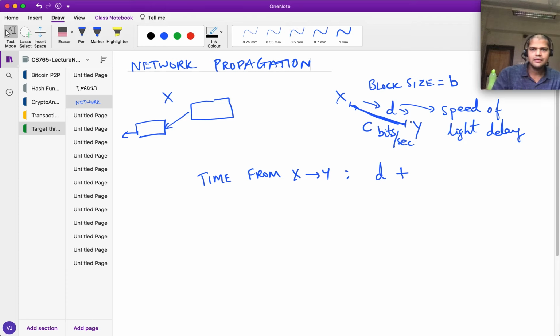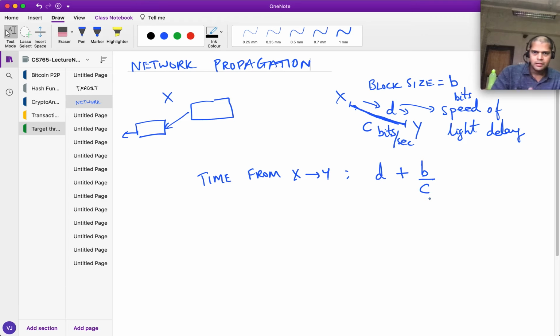It's like a train traveling and you need to wait for the last coach to arrive, right? So the last bit of that 1 MB or B bits of the block has to come in. So roughly it is something like this, B divided by C, and it takes that much time to reach Y.